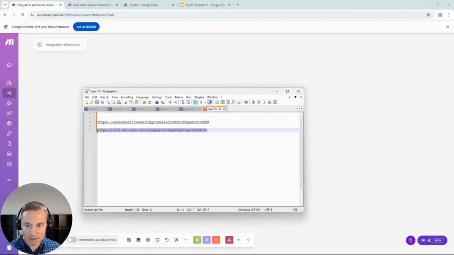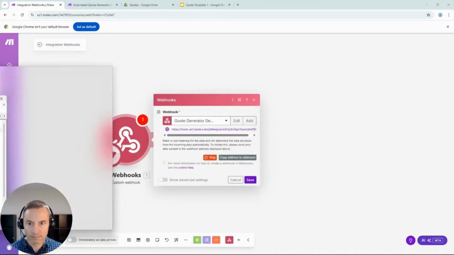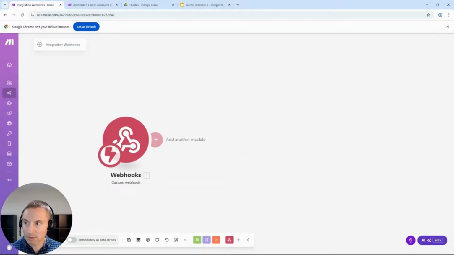So we need to take this and replace this. All right, so that's going to be our webhook to approve the quote. We're going to save that.